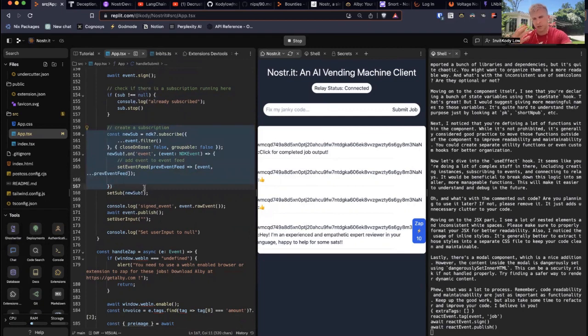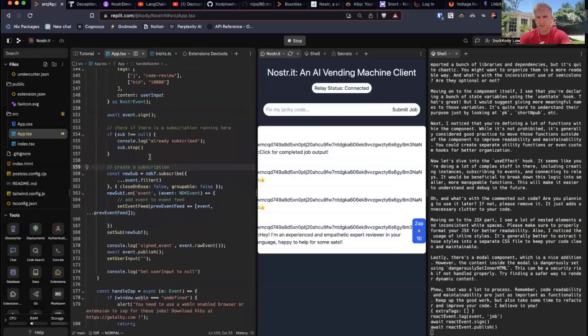So based off these relay connections, I want to find events that reference this job event that I submitted, right? And that's the whole thing. So I submit the job, and then these Nostr bots are listening for those jobs, and they're giving me back invoices that say, hey, I can do that job for you, right?